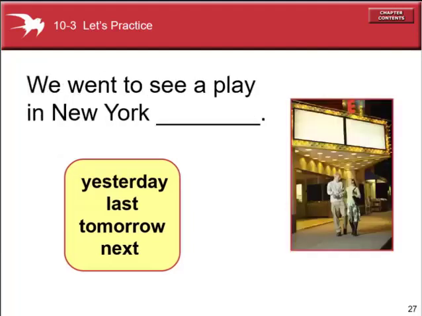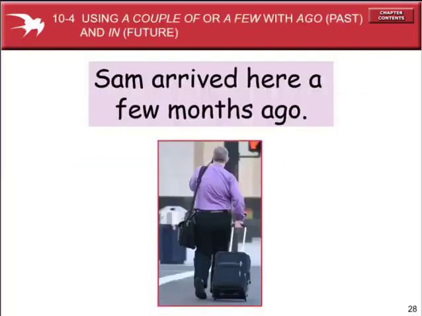So look at another example. We went to see a play in New York. The answer will be last, because last and next are used with a noun here, but tomorrow is used in a sentence as a single word. So the answer will be last.